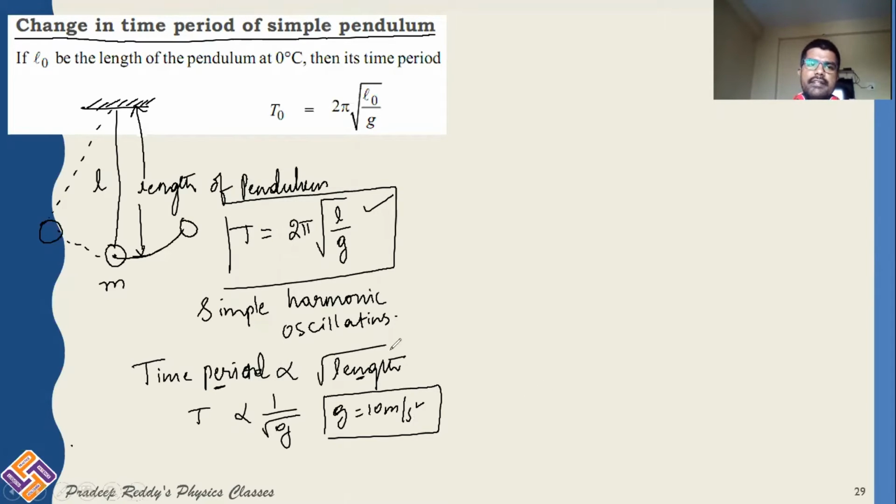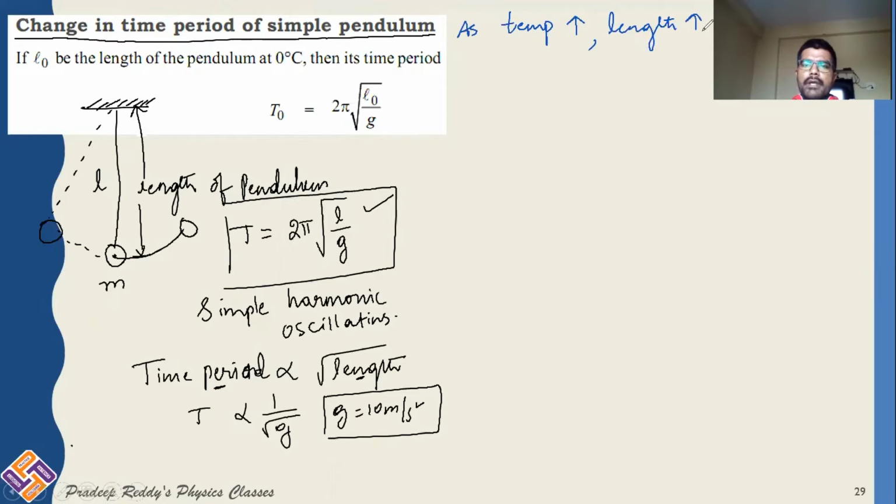So what is the parameter undergoing change when you are increasing the temperature? As we know, as temperature increases, length of the pendulum increases. Is it not? As temperature of the system increases, that means when you are providing heat energy, what would happen?